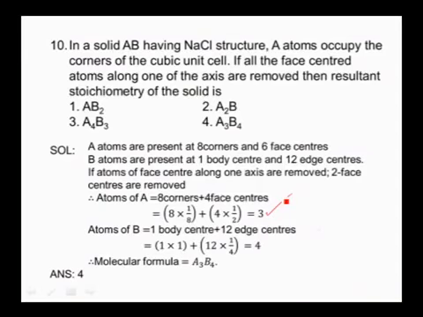Now coming to atoms of B, 1 body center and 12 edge centers are there. So body center contribution is 1 into 1. Edge center contribution is 1 by 4. So 12 into 1 by 4, which is equal to 3. So in total, we are having 3 atoms of A and 4 atoms of B. So the formula is A3B4. So our answer is the fourth option.